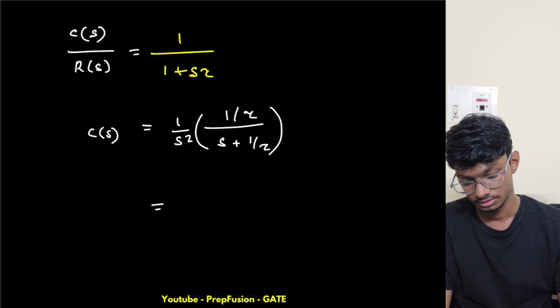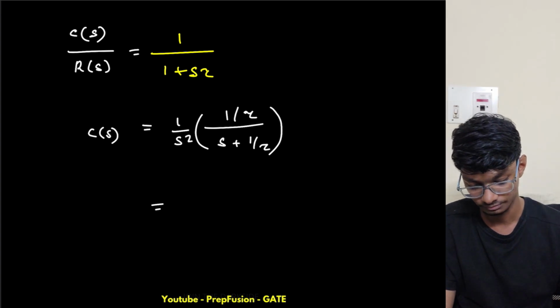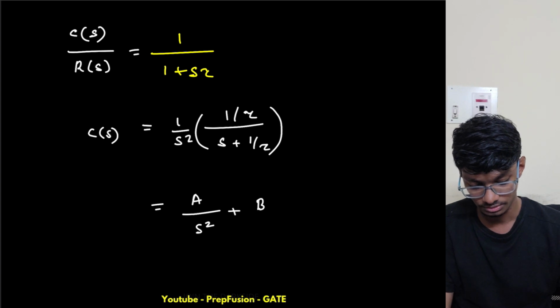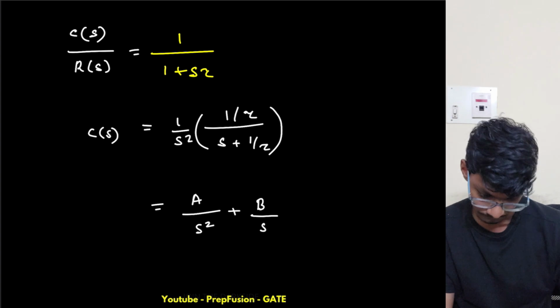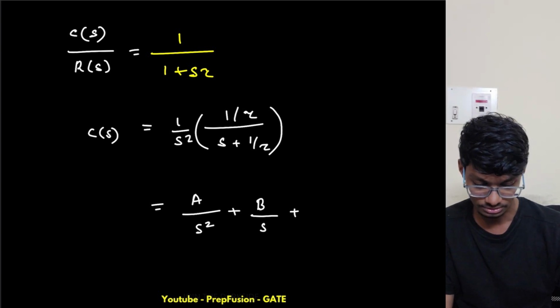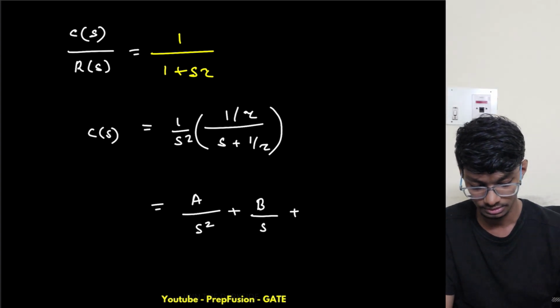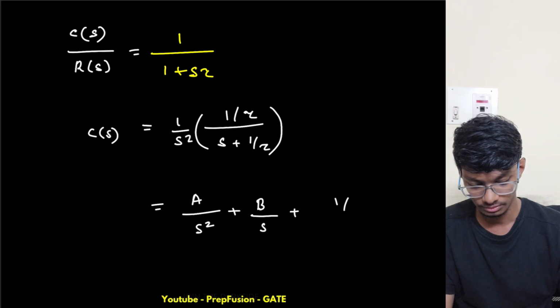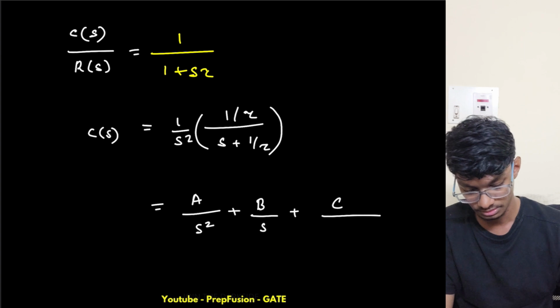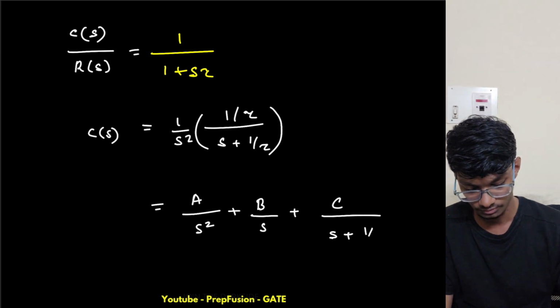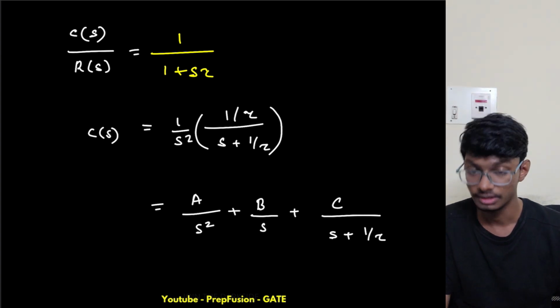So okay, this will be a by s square plus b by s plus c by s plus 1 by tau, and on the left hand side what do I have?